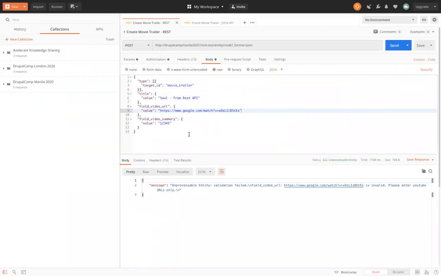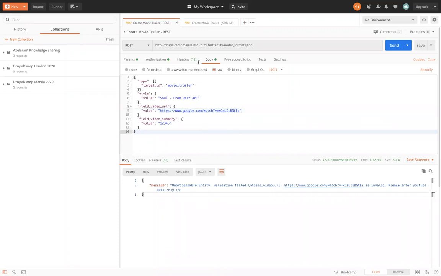So I'll repeat this aspect. We earlier saw the error when we tried to create the node from Postman. This time we hit the send button and we have an error from the server which says that video URL is invalid and please enter YouTube URLs only. Please note that we did not write any other code for doing REST API validations. Whereas in the past in Drupal 7, we used to write custom validations in the REST callbacks and check the data integrity. So you were writing validations more than once.